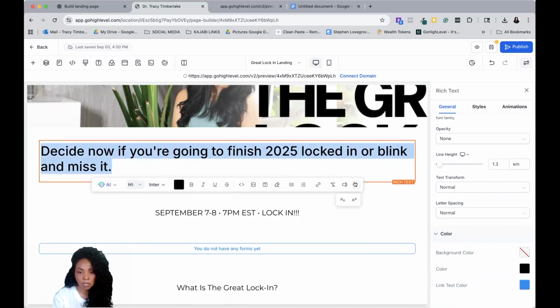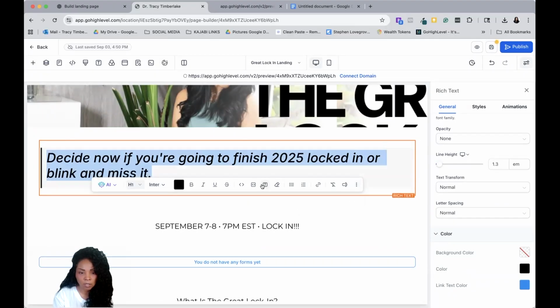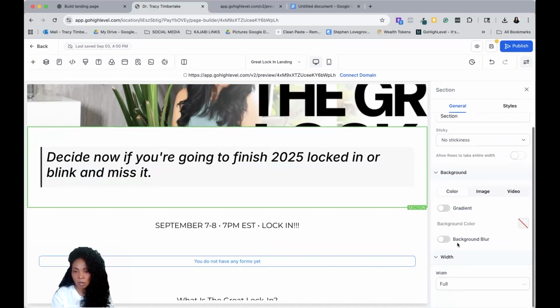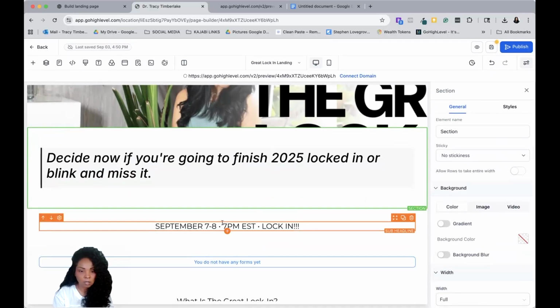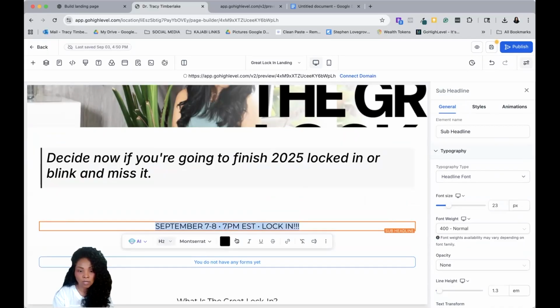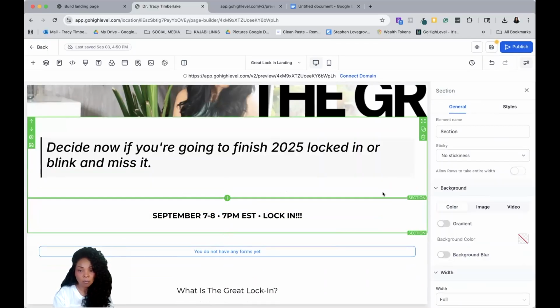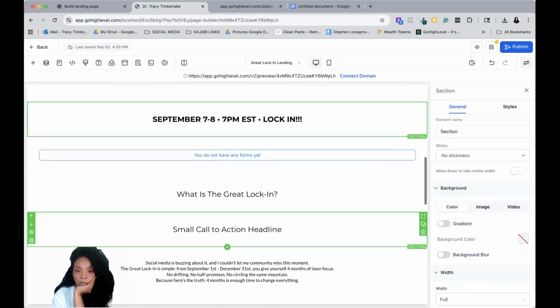So I need to center this. I don't know why it's not centered, but it's okay. We'll play around with that here, making sure I got. Okay, so now that that is there, I actually want all of these things to be bigger. So I'm gonna make them bigger inside of here, and I'll play around with it, and then I will be back. All right, I went in, I did some tweaking,